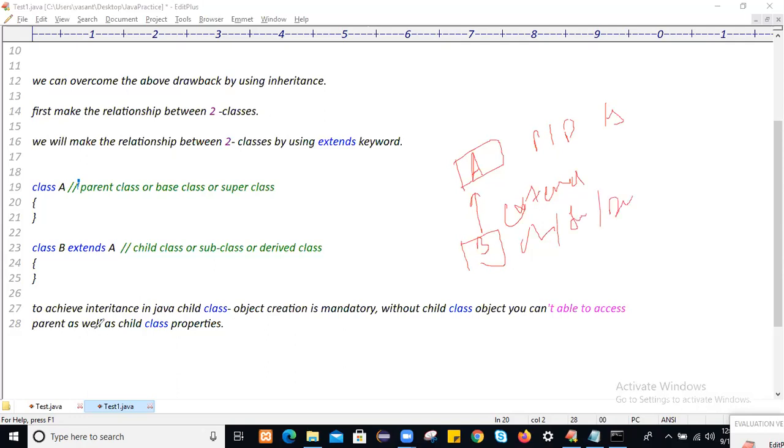And to achieve inheritance in Java, child class object creation is mandatory. Without a child class object, you can't achieve inheritance in Java.